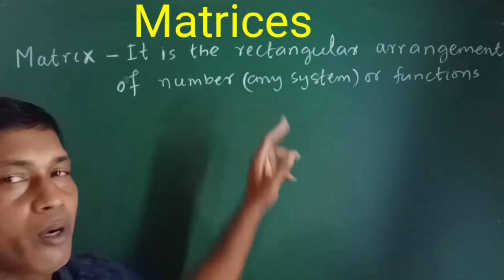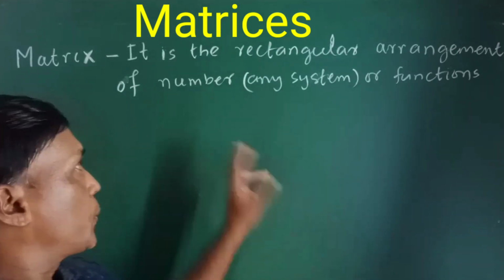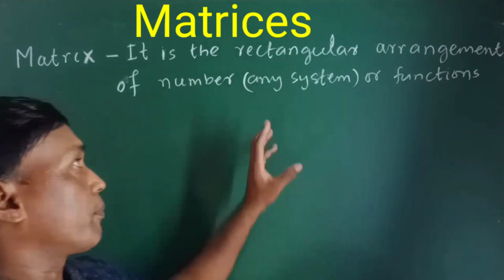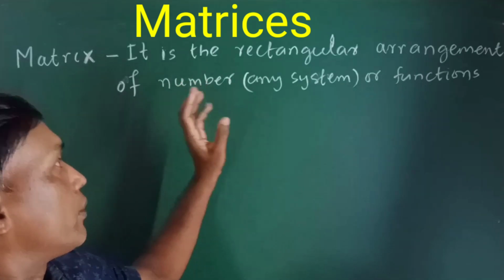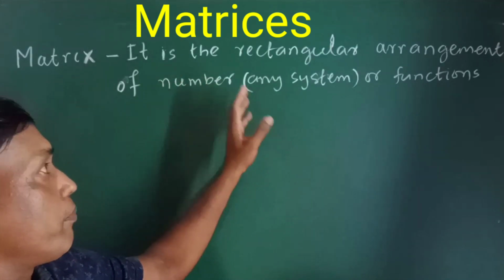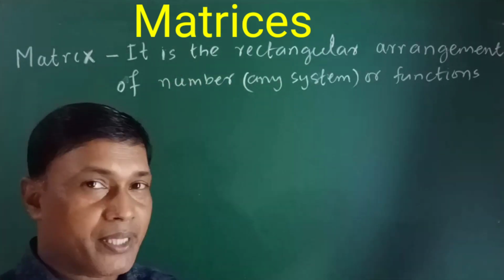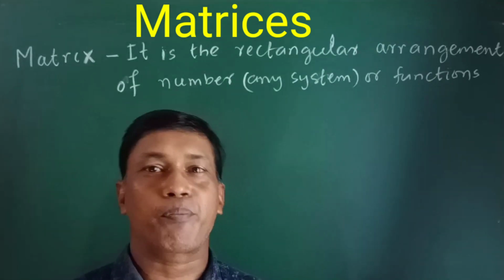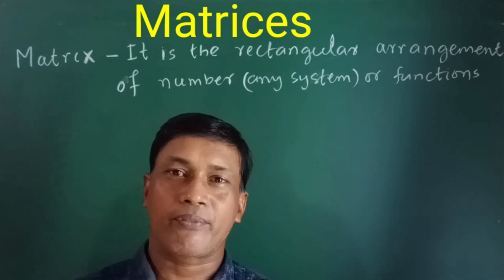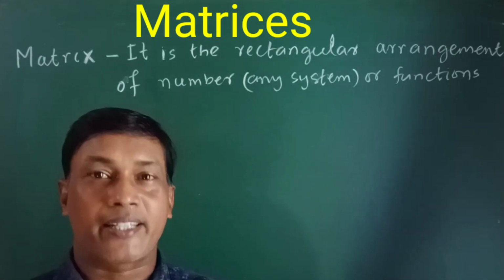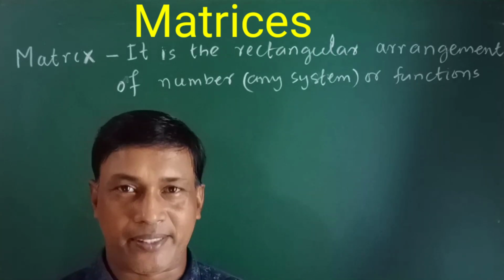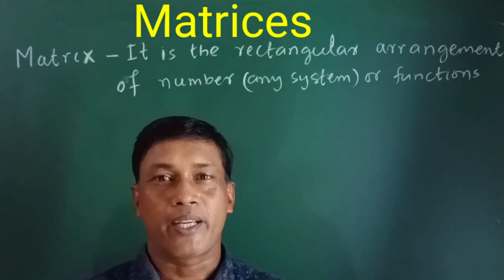So matrix is simply the arrangement of numbers of any system, and the arrangement may be of functions. That means matrix is the arrangement of numbers or functions when they are arranged in a rectangular way in some horizontal lines or in some vertical lines, then this will form a matrix.